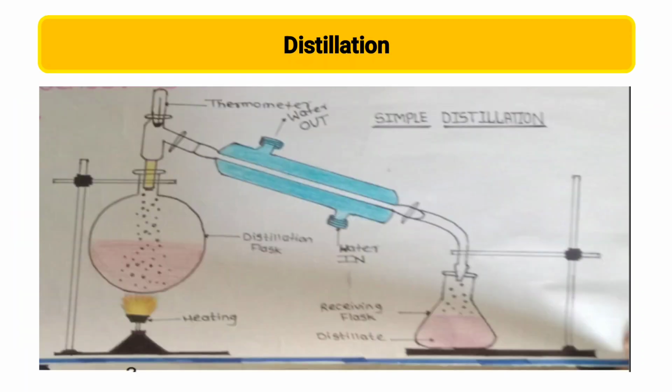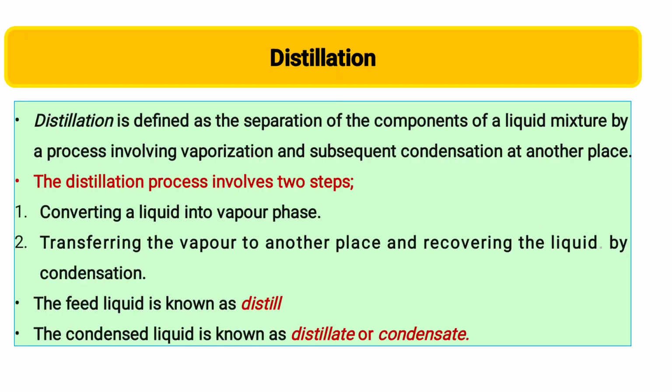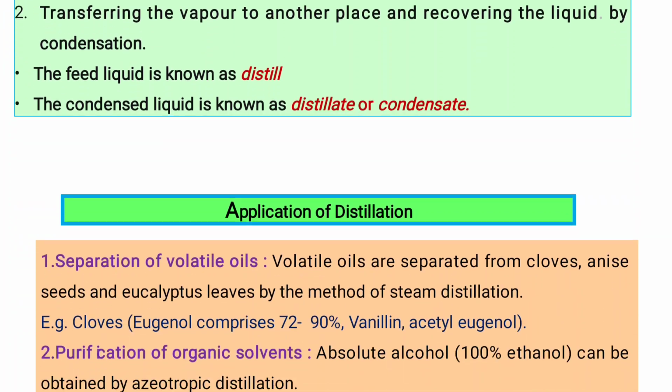So we learned about what distillation is. Distillation is a separation technique. It separates petroleum products and herbal drugs, or separates components of a liquid mixture, by a process involving vaporization and subsequent condensation at another place. The feed liquid is known as distill and the condensed liquid is known as distillate or condensate.